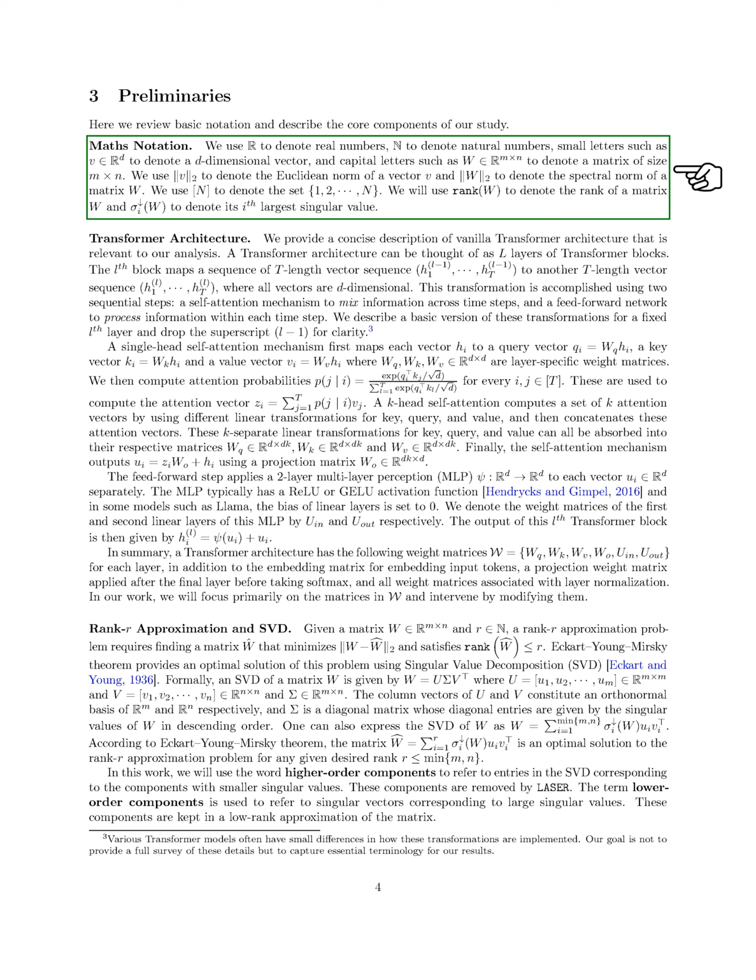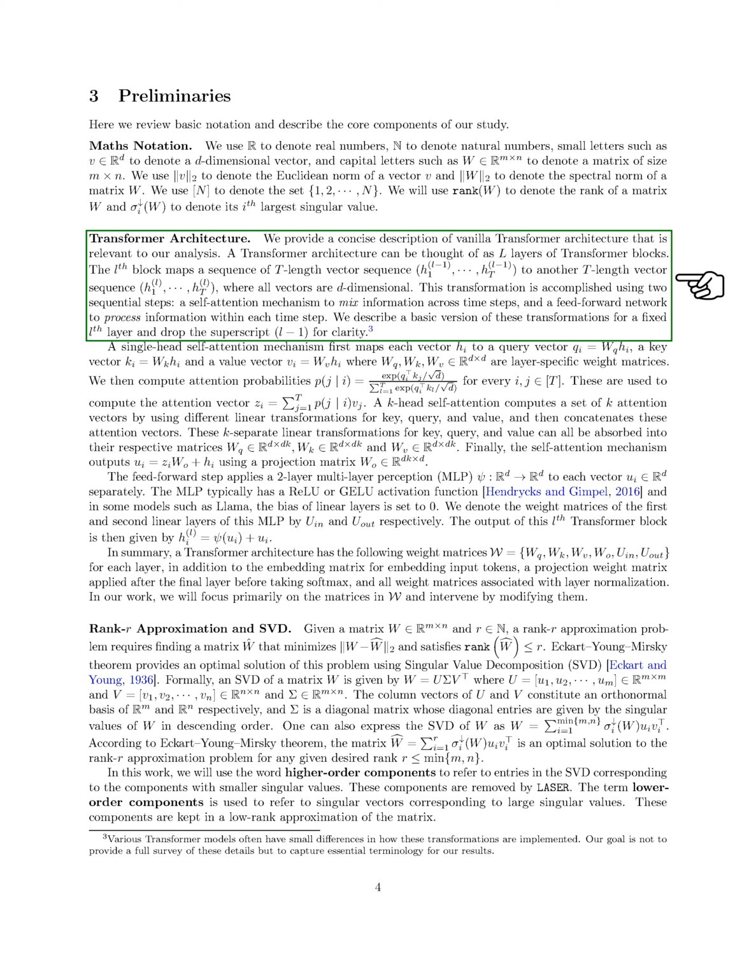Now, let's talk about the transformer architecture. A transformer architecture can be thought of as L layers of transformer blocks. Each block maps a t-length vector sequence to another t-length vector sequence, where all vectors are d-dimensional. This transformation is accomplished using two sequential steps: a self-attention mechanism to mix information across time steps, and a feed-forward network to process information within each time step.